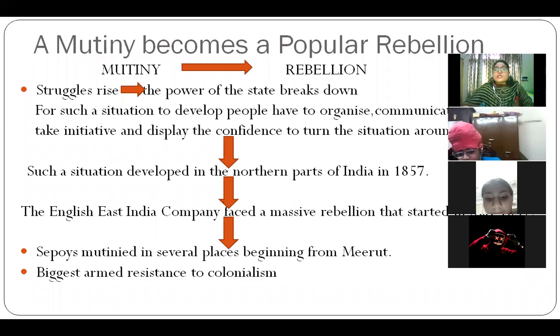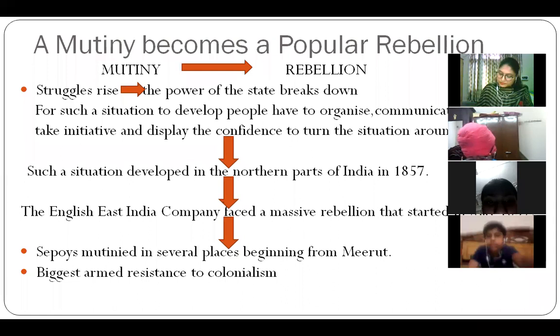Now, the English East India Company faced a massive rebellion that started in May 1857. बहुत ज़्यादा बड़ी rebellion थी जो East India Company ने face की. Sepoys mutinied in several places beginning from Meerut. So which was the starting point of this revolt of 1857? It started in Meerut. And it was the biggest armed resistance to colonialism. You can see on page number 55, last line, you read it, underline this: biggest armed resistance to colonialism in the 19th century anywhere in the world. So this revolt of 1857 was the biggest armed resistance.